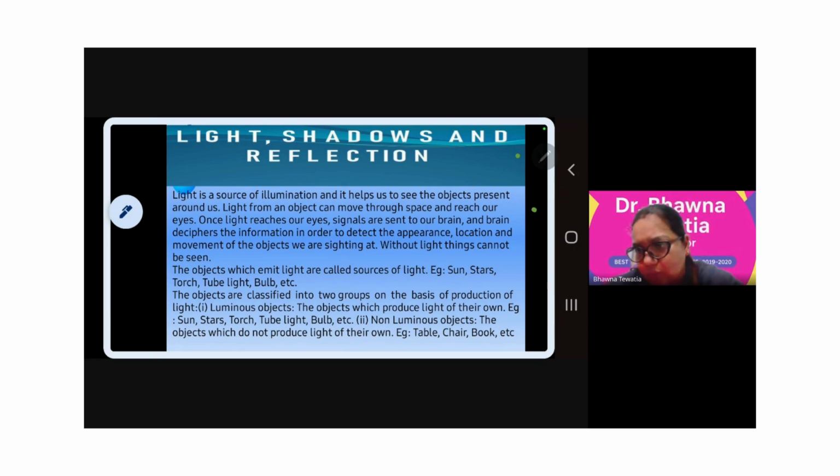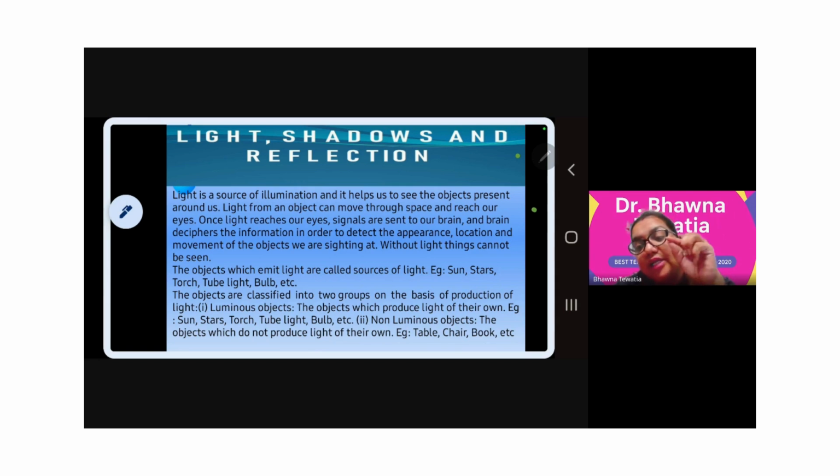Why is this happening? Because the light reflecting from that surface is not coming into our eyes, and it is not making any image on our retina. We have the retina in the eye, so it is not creating any image on the retina, so we are not able to see.